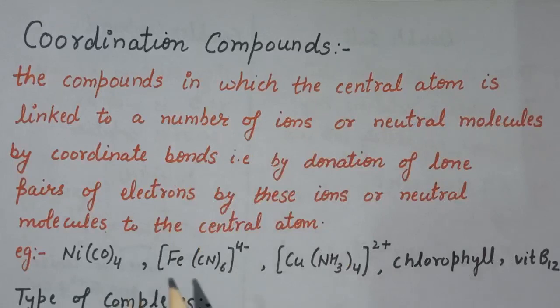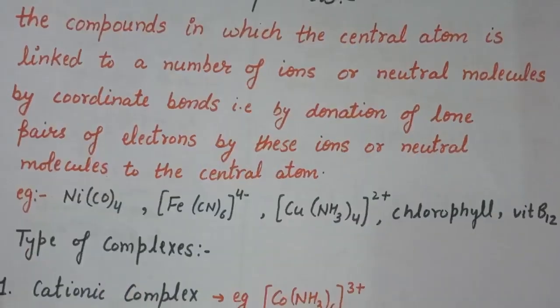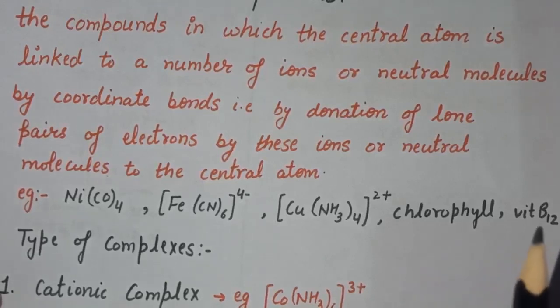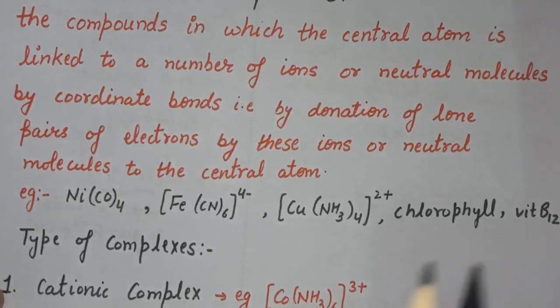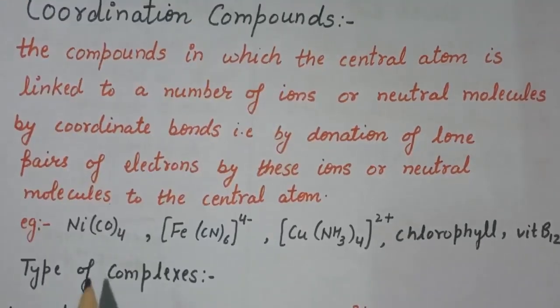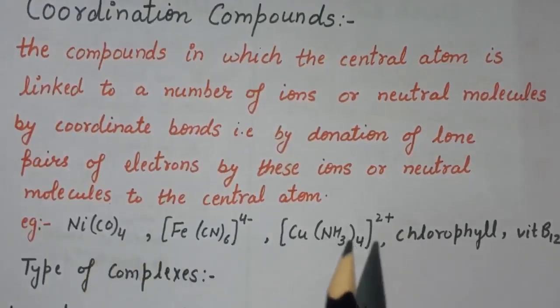So here are the examples of coordination compounds. First is Ni(CO)4, in which nickel is the central atom and this central atom is surrounded by carbon monoxide, which is a neutral molecule. Also, chlorophyll and vitamin B12 are coordination compounds of magnesium and cobalt. So these are some examples of coordination compounds.